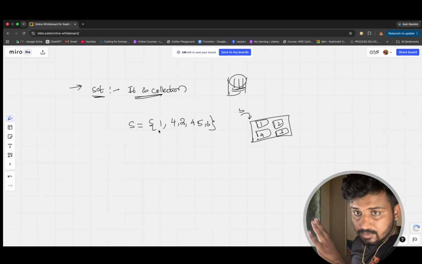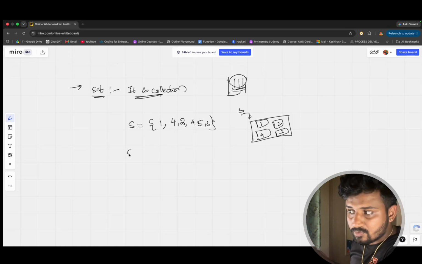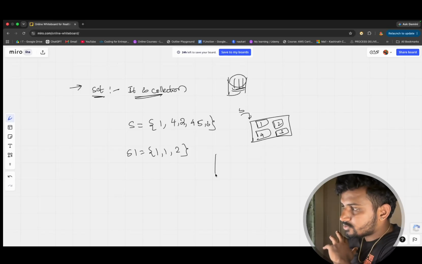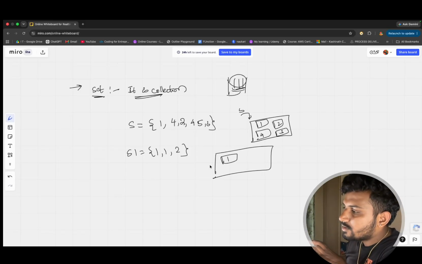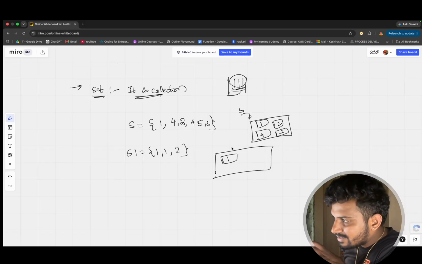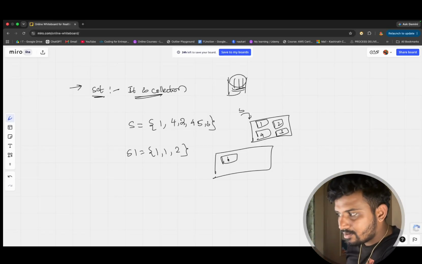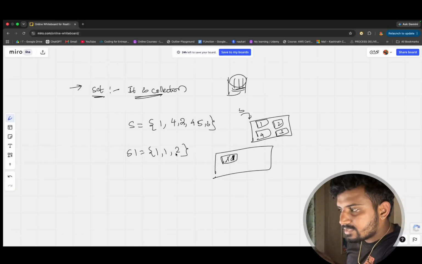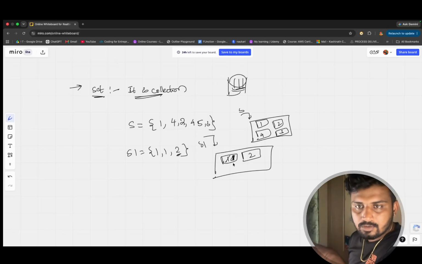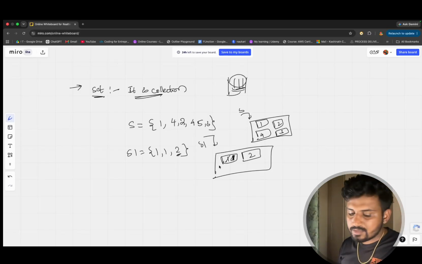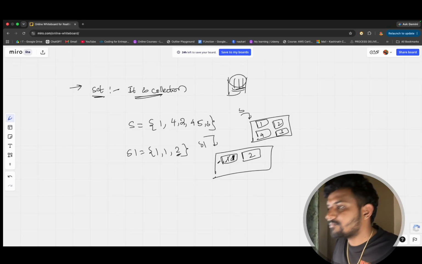But that is if you don't have duplicates. If you have duplicates, how? Let us put s1 equals 1, 1, 2. How actually will it be stored? This is your block object where it will be stored. First 1 will be stored. Then next, it will check: is 1 available inside that block or not? If it is available, replace it with this current new object. So you'll be getting 1 here. Then next, do you have any 2? No, none. It stores 2 now. So now your s1 will be having only 2 copies, 1 and 2. That's all. This is how your set will be stored inside your memory.